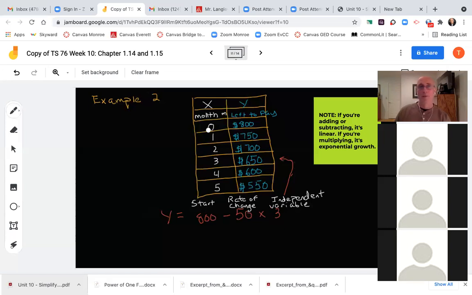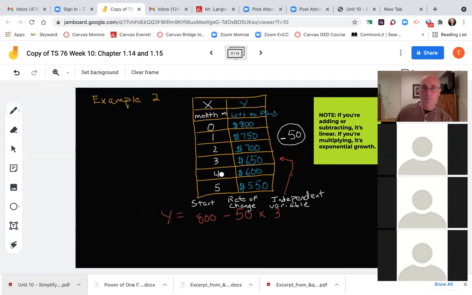But at month 0, when you first start off, it's an $800 loan. You borrowed $800, but you're paying, let's look at it, 800 to 750, that's a change of minus 50, minus 50 is 700, minus 50 is 650. I'm subtracting 50 each time. My rate of change is minus 50. So the amount left to pay, how much I still have to pay, is my y.